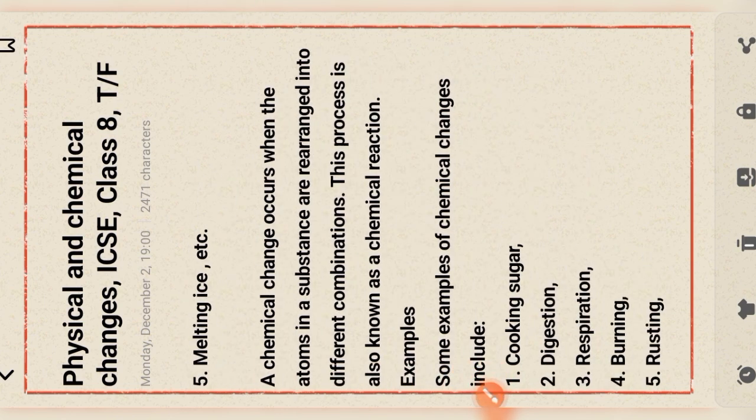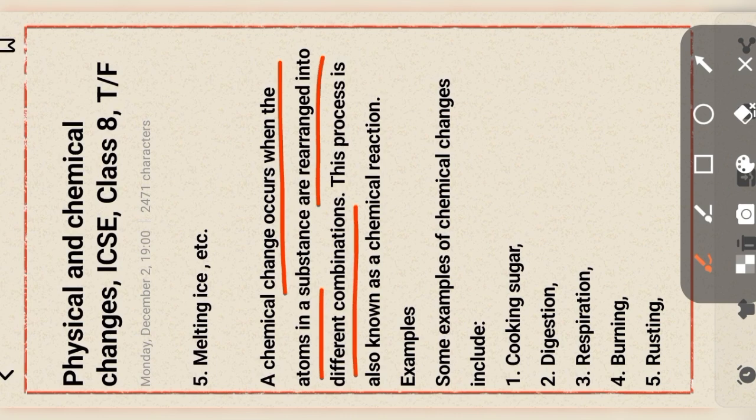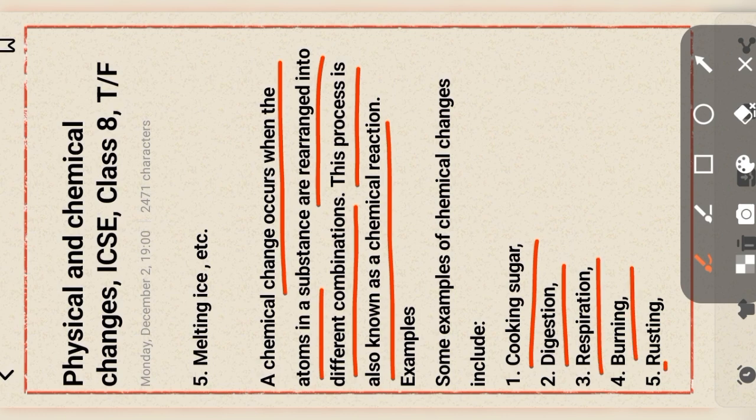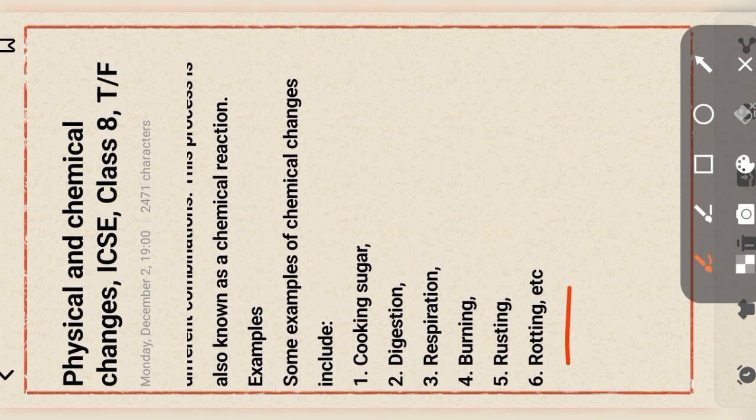And now we discuss the chemical change. A chemical change occurs when the atoms in a substance are rearranged into different combinations. This process is also known as a chemical reaction. For example, cooking sugar, digestion, respiration, burning, rusting, rotting, etc.